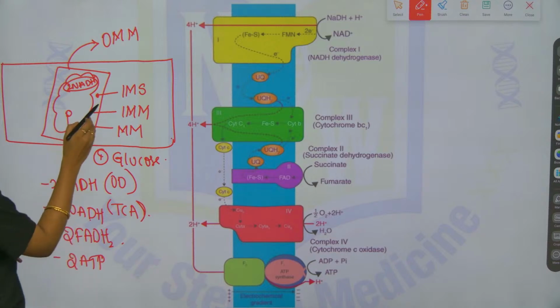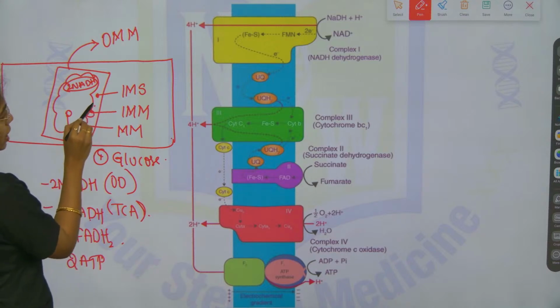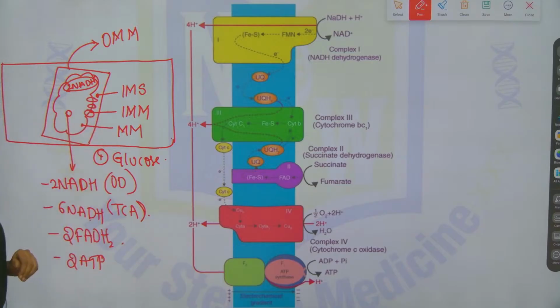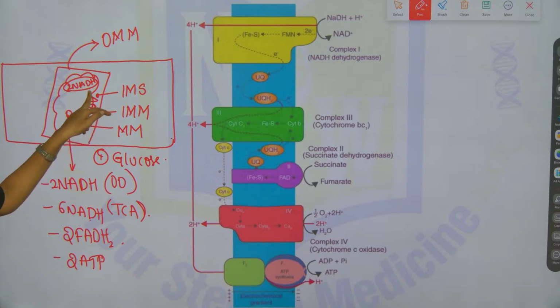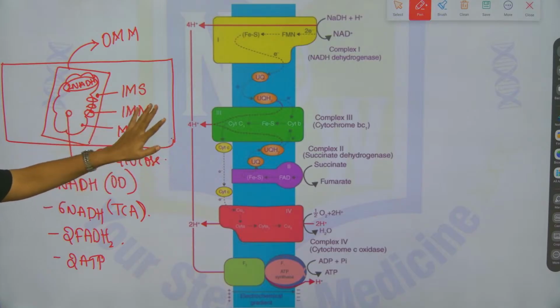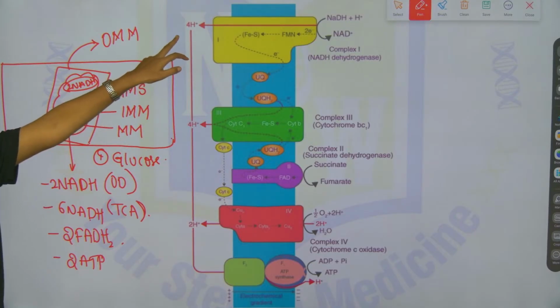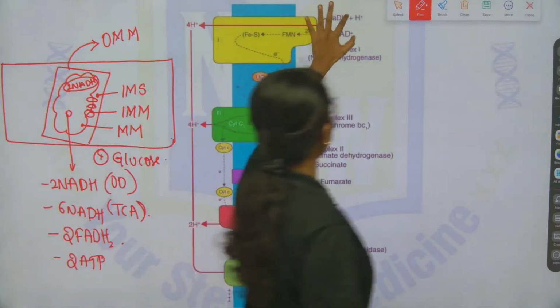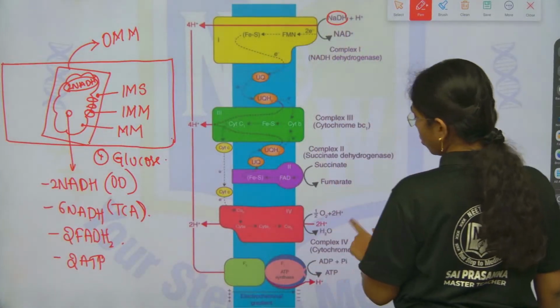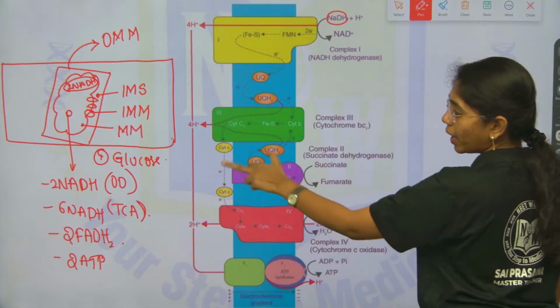So, all the protein channels are present in the inner mitochondrial membrane, that is the cristae. To operate the electron transport system, NADH and FADH2 are everything present in the mitochondrial matrix.